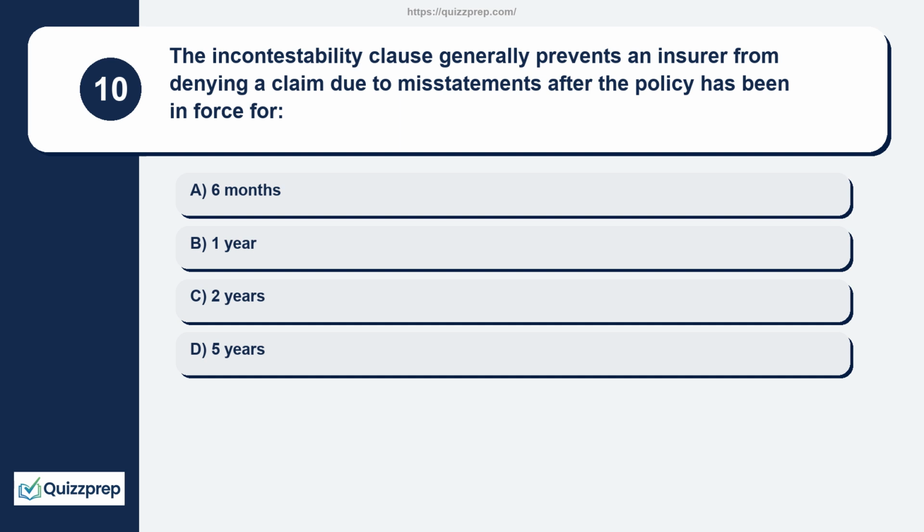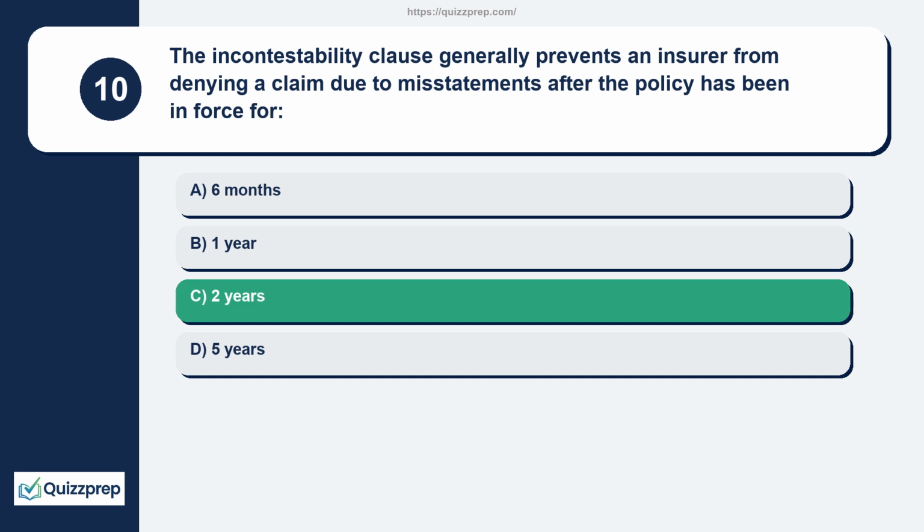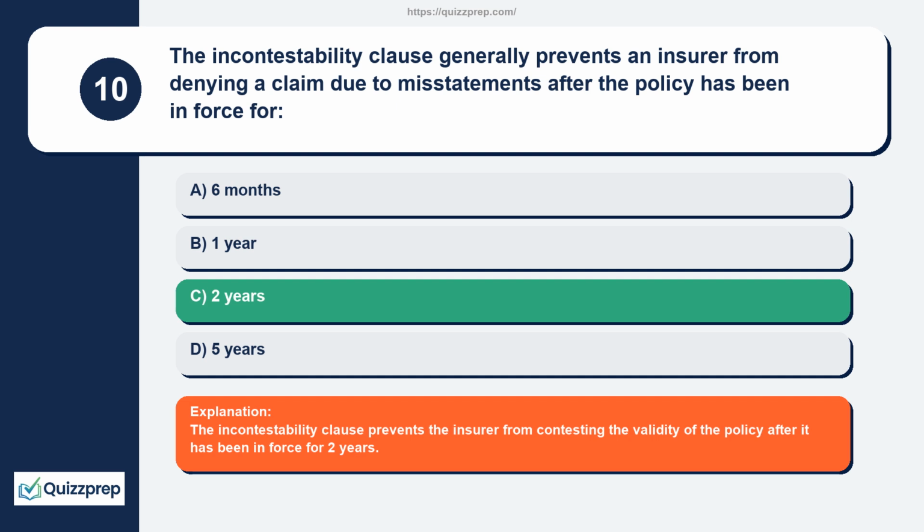Question 10. The incontestability clause generally prevents an insurer from denying a claim due to misstatements after the policy has been in force for 6 months, 1 year, 2 years, 5 years. The incontestability clause prevents the insurer from contesting the validity of the policy after it has been in force for 2 years.